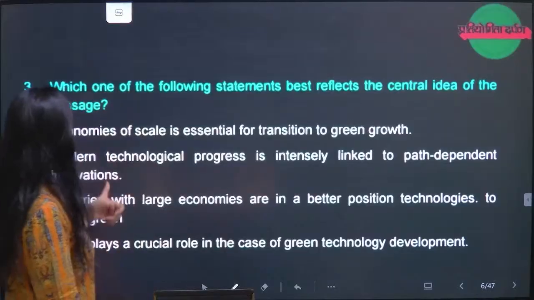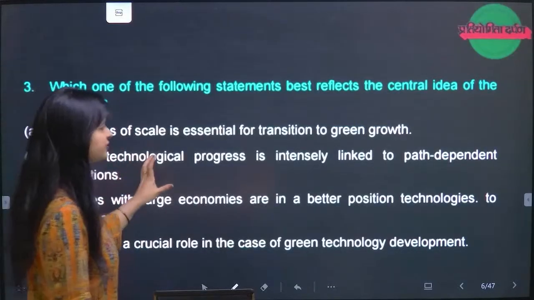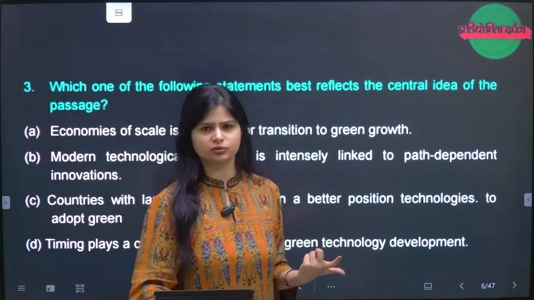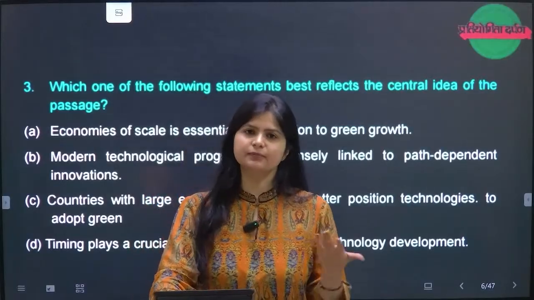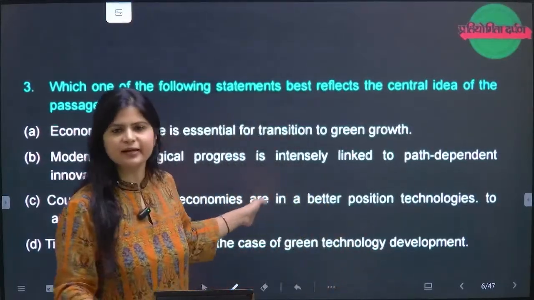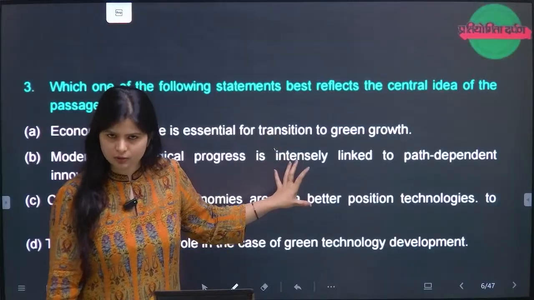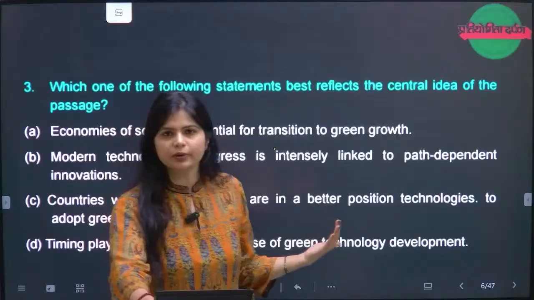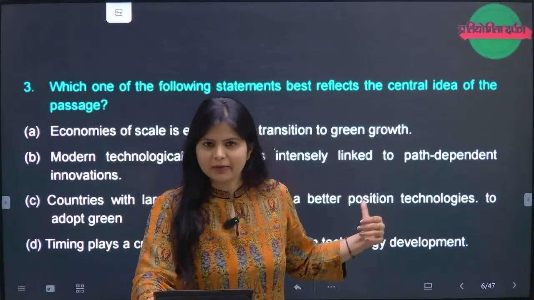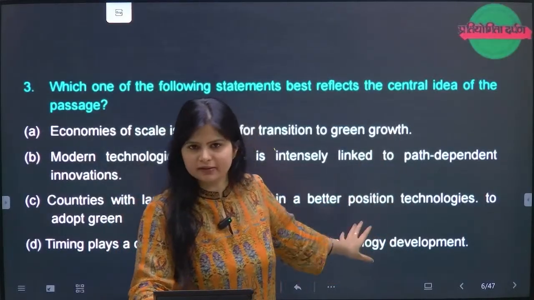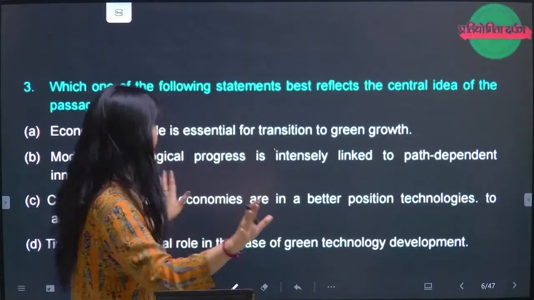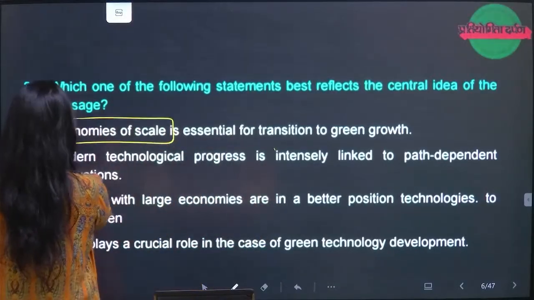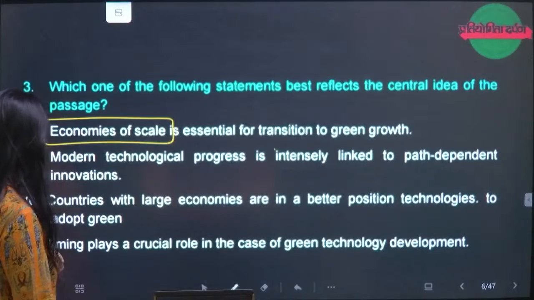Now, coming to the options. Economies of scale is essential for transition to green growth. There is nothing mentioned that this is essential. When there are terms like essential, this is not going to be your answer. Economies of scale has been used, right?